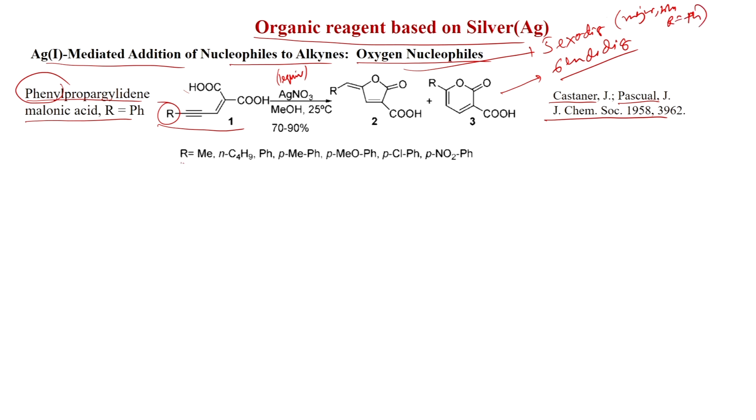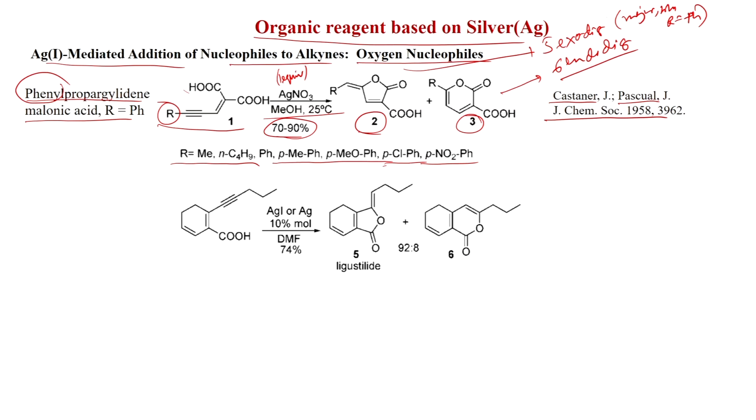And when R is equal to alkyl, then you get a mixture of 2 and 3. So, with silver nitrate 1 equivalent in methanol at 25 degrees centigrade, room temperature, you get these products in 70 to 90% yield. And not only phenyl, other aromatic groups can also be tolerated.